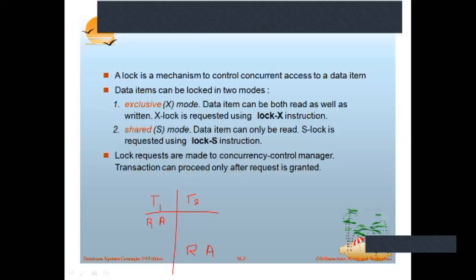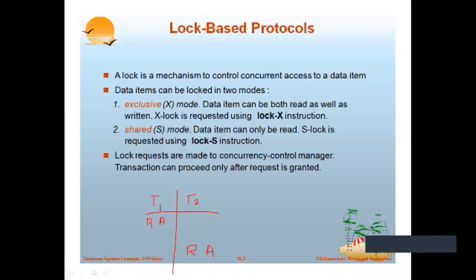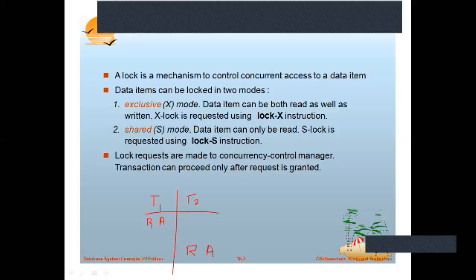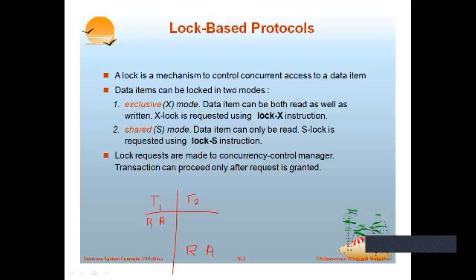Now, when do you use exclusive mode? Basically whenever you have conflicts. And what are the different conflicts? You have read-write, write-read, and write-write. In such conditions, you use an exclusive lock. Whenever a data item is locked in exclusive mode by transaction T1, you cannot have an exclusive or shared lock on the same data item by a different transaction.